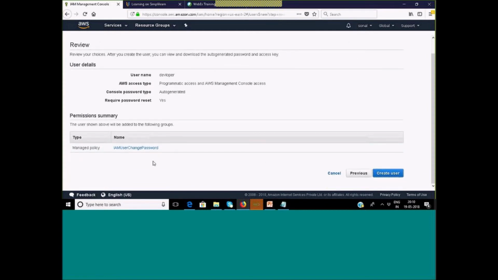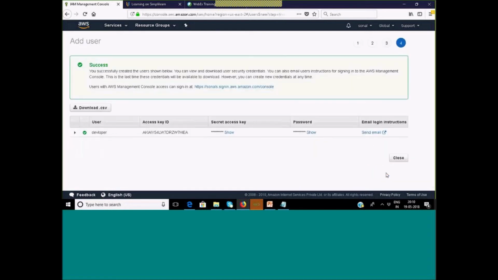Now, as I did not uncheck the last option, you can see the policy IAMUserChangePassword. So automatically it got attached. Now let me create user. Okay. Now what I did, I selected both the options, the programmatic and AWS console access, right? So now you can see, guys, secret access key and access key has been generated.